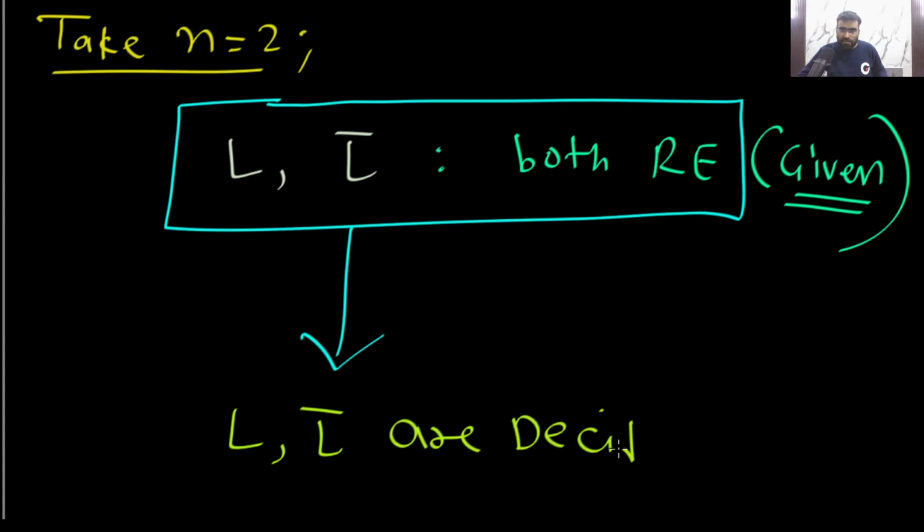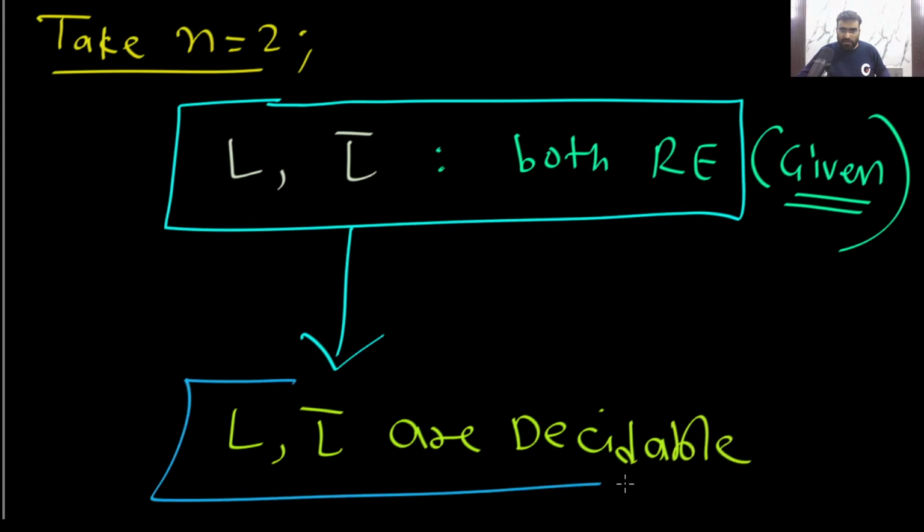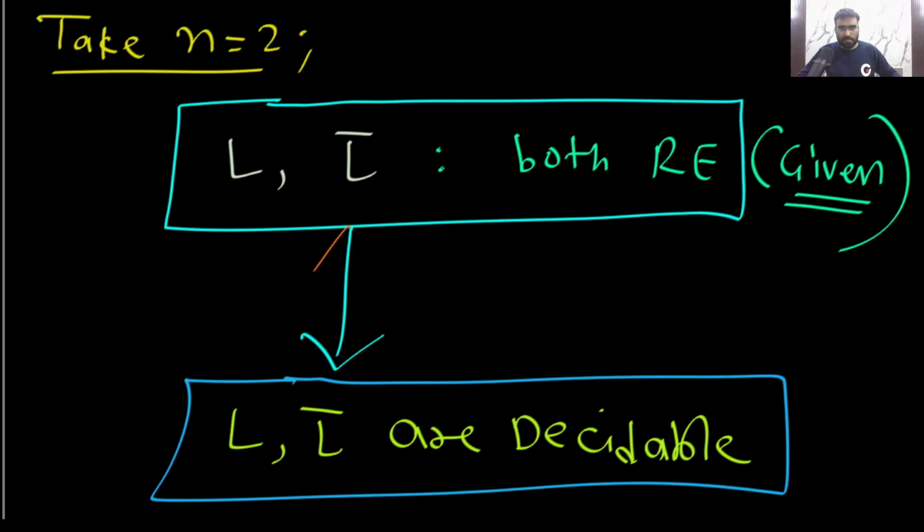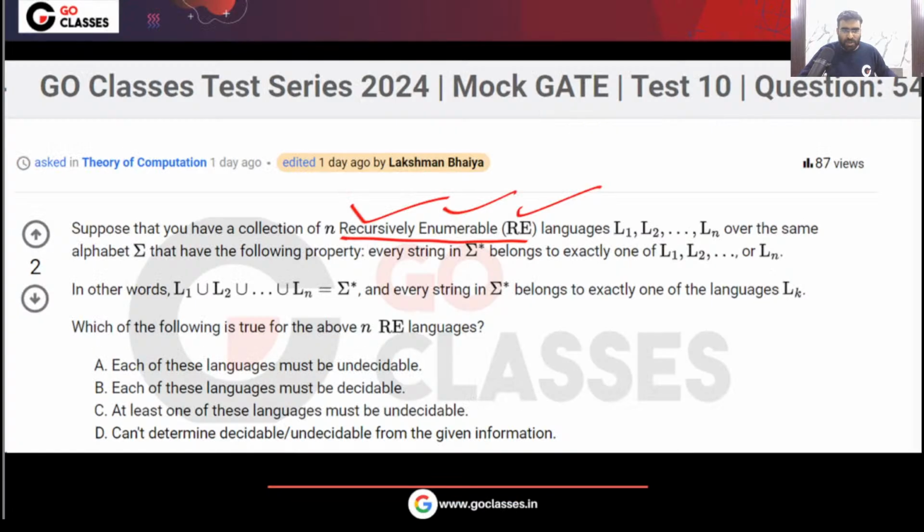Is this clear? Then they will be decidable. They will be recursive. Yes or no? Is this clear? Please tell me. Let me know. Understood? So now can you get the answer? What will be the answer?